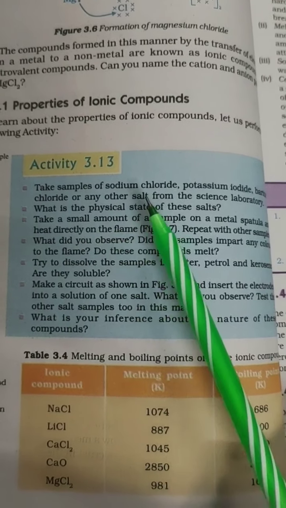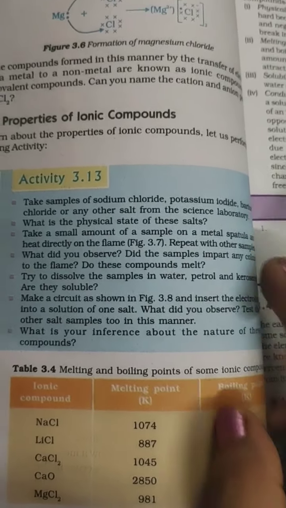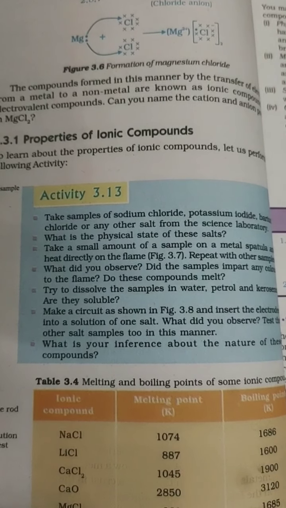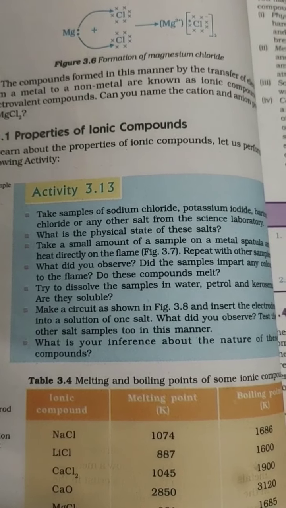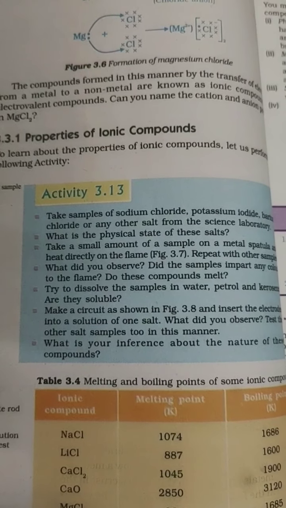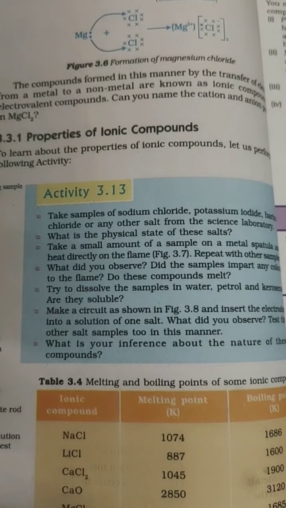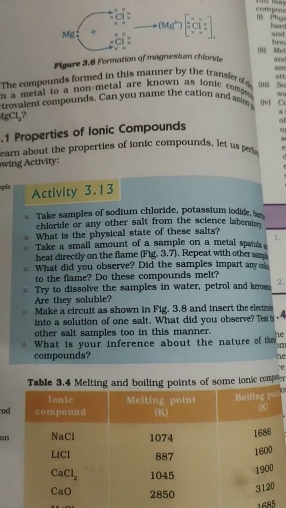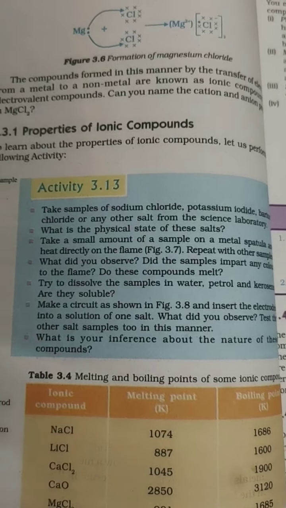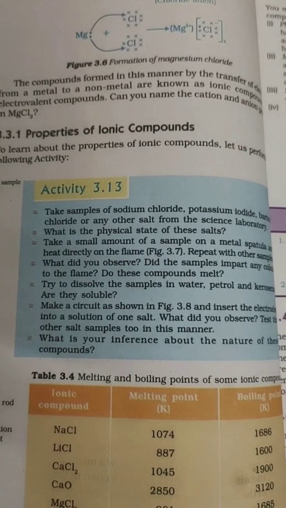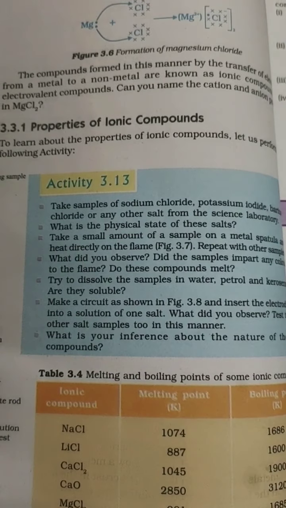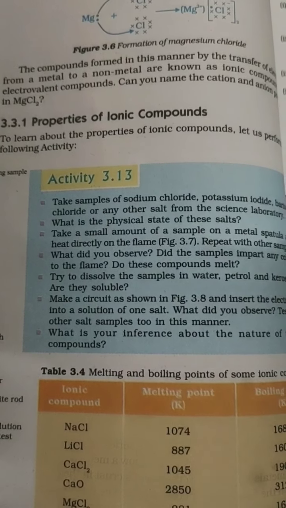So we're going to take sodium chloride, potassium iodide, barium chloride, or any other salt which is available in the science laboratory. After taking the salts, we will do a physical state test. We will check the physical state of these salts. We will see that all these salts are crystalline solids. That means they are not liquid, they are not viscous, but they will be in a crystalline solid form.